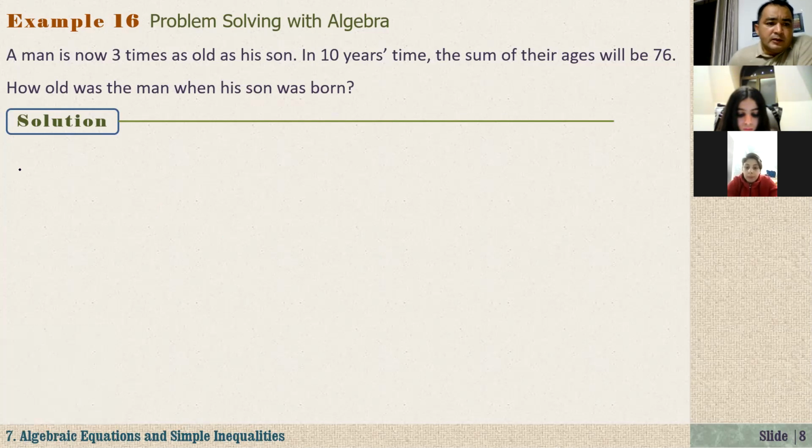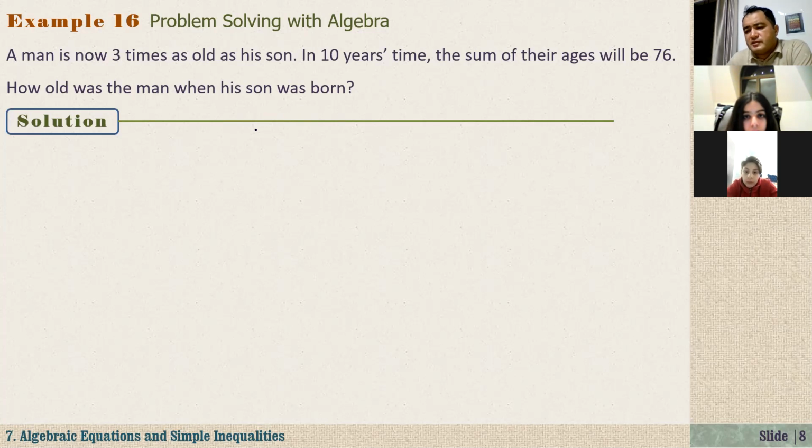So a man is now 3 times as old as his son. This kind of problem we call age problems, because we are talking about the age of people, and it is given in a lot of books. It is just an example to improve our problem solving skill. So a man is now 3 times as old as his son. In 10 years' time, the sum of their ages will be 76. How old was the man when his son was born?